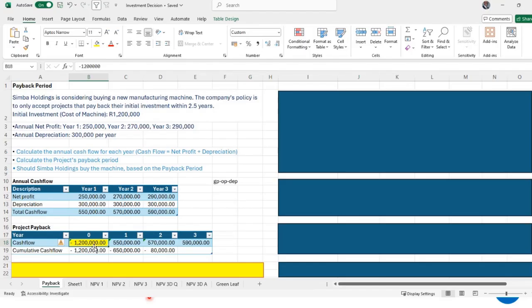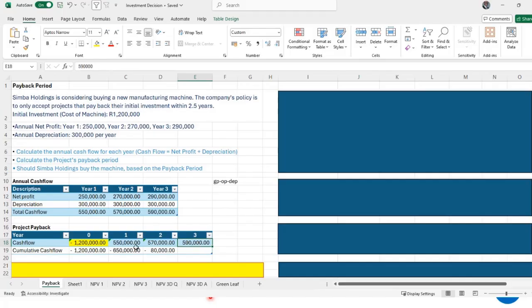But in year number 1, our cash flow is 550,000. So we are just taking this 550 and putting it there. Year number 2, 570, we are taking this 570 and putting it there, because that's the cash flow we got. Year number 3, 590, we are putting it there. We are still together.